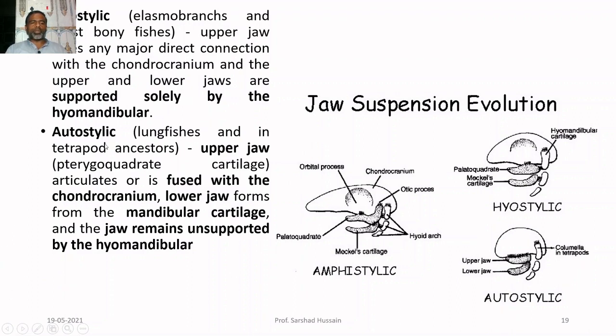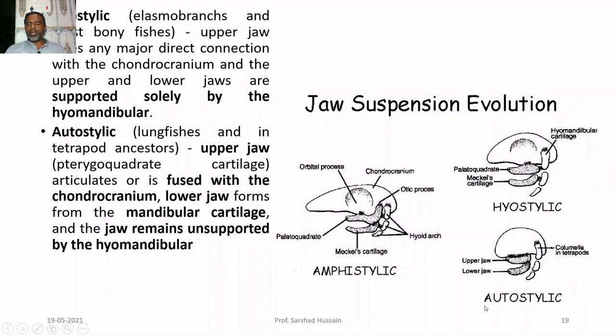Then orthostylic is present in case of the lungfishes, and it is present in case of the tetrapods, the other animals. Here the upper jaw, that means the pterygoquadrate cartilage, is fused with the chondrocranium, as you can see, whereas the lower jaw with the help of the cartilage attaches itself with the upper jaw, and here the hyoid arch or the hyomandibular bone of the hyoid arch does not take any role in the articulation of the jaw with the skull.